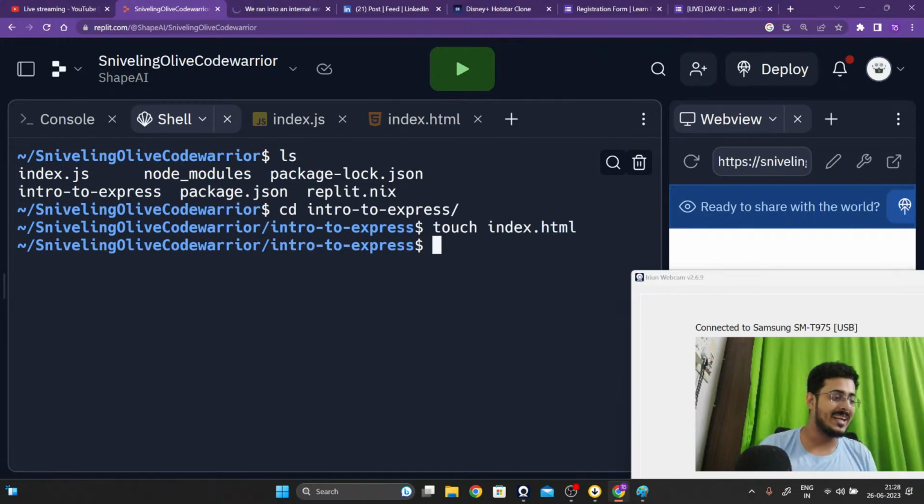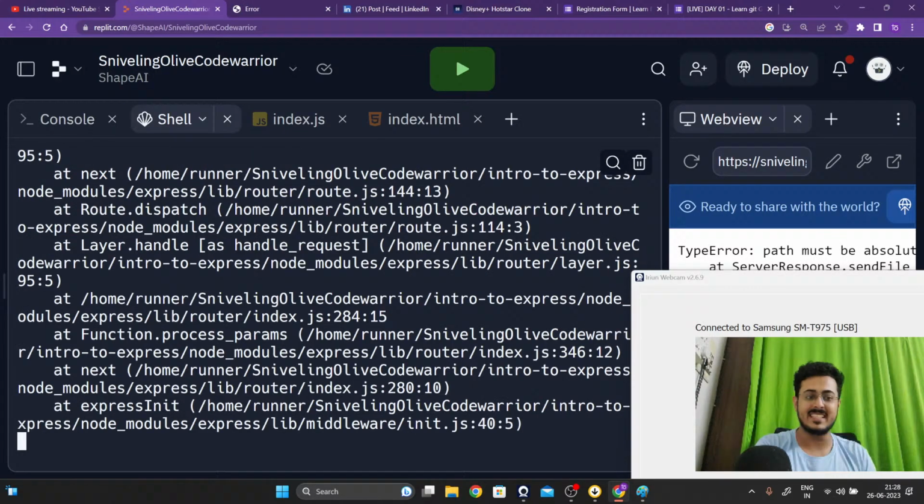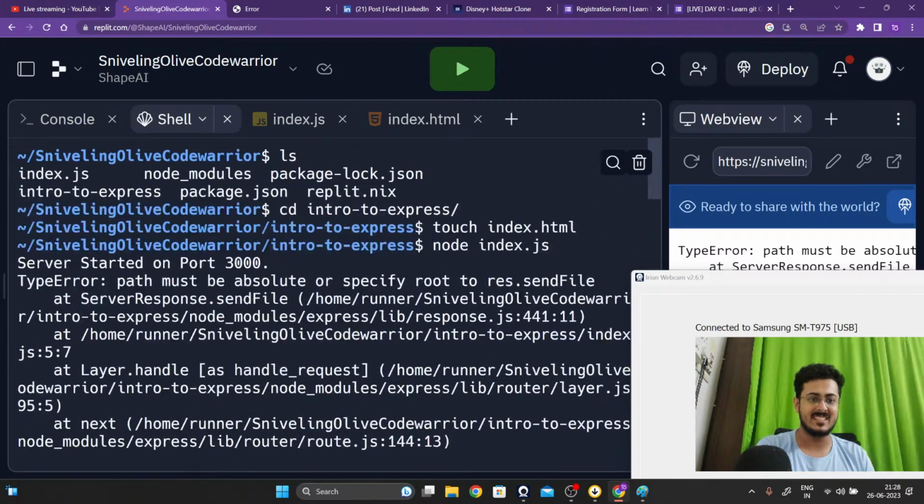Great, guys. Node index.js, guys, not HTML. Index.js is the file that we want to run. Node index.js, guys. Okay, we'll run that. It will start and it is showing us an error. Are you guys able to see this error that is coming up on our screen, guys? Please let me know.